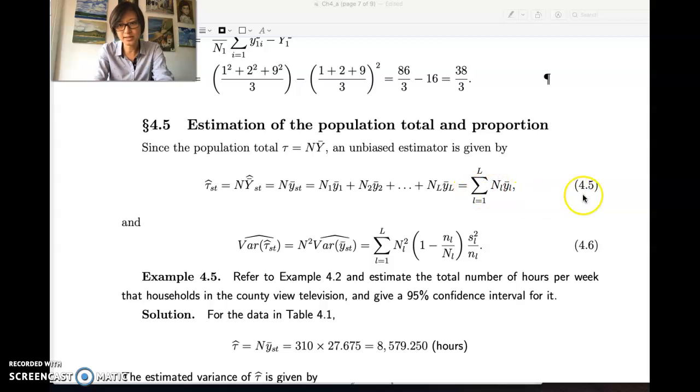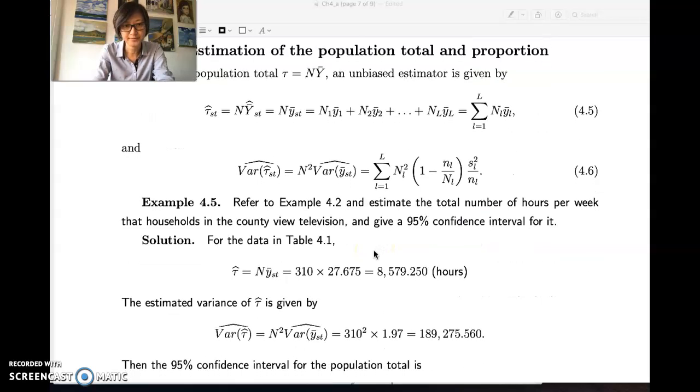So in that case, 4.5 is equal to the stratum average multiplied by the size. This would be the stratum total, adding up all of the stratum totals at the end. That would be the unbiased estimate for the total. The variance, let's just talk about the estimated variance. Again, that becomes the variance of each of the strata, added up together.